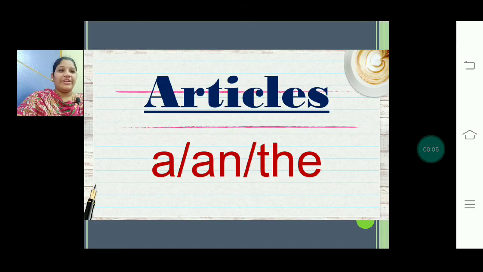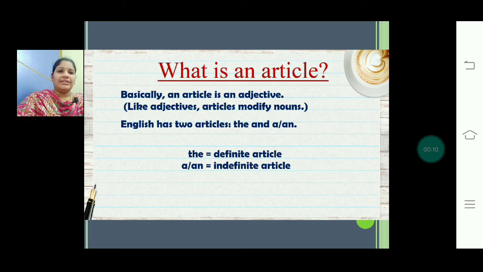Today in this video we are going to discuss articles. What is an article? Basically, it's an adjective. We already learned about adjectives in our previous videos. The word that is used to qualify a noun or pronoun is called an adjective. So, like adjectives, articles are also used to modify nouns and pronouns.